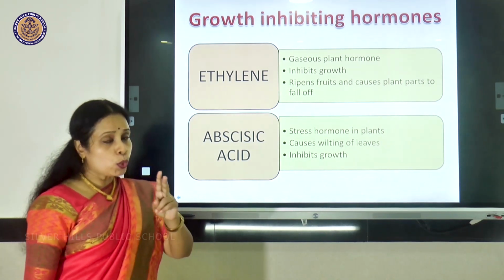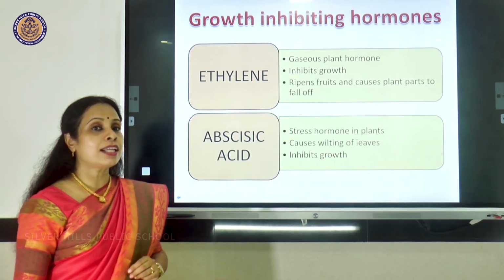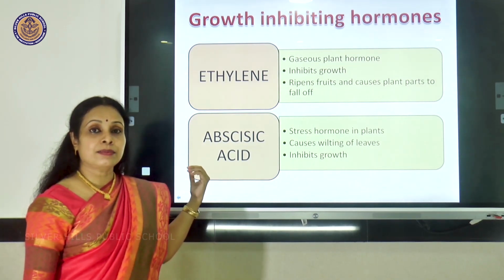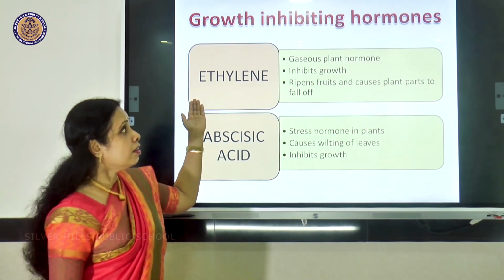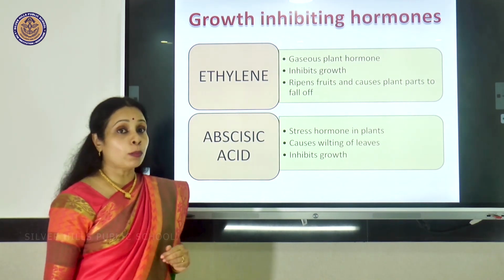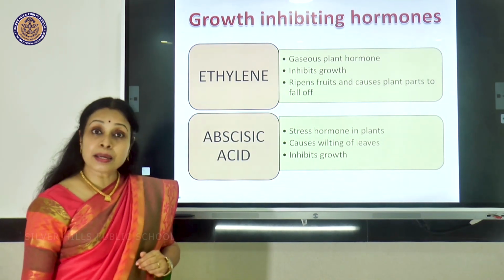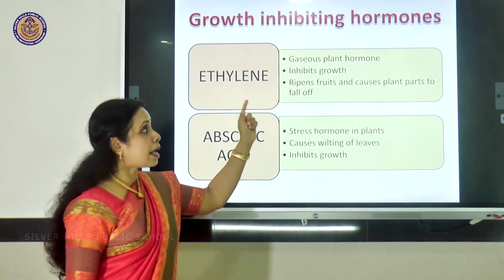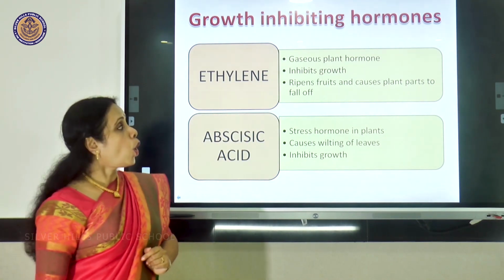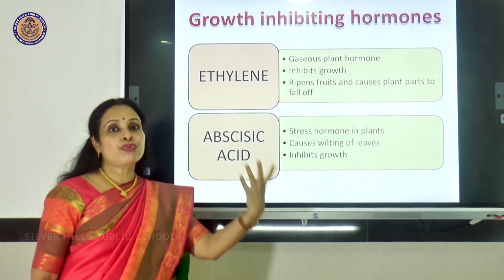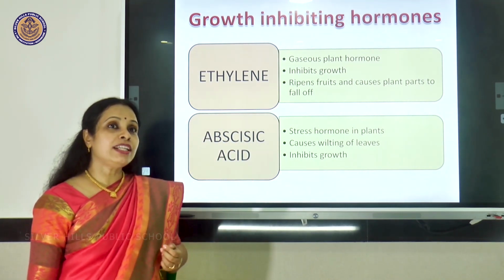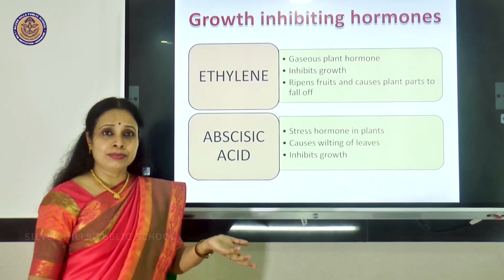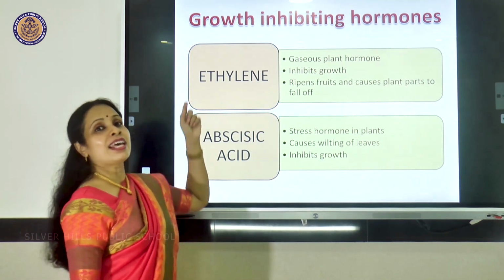Let us look at the two growth inhibiting hormones in plants, ethylene and abscisic acid. Ethylene is a gaseous plant hormone. It inhibits growth. It is what causes ripening of fruits or plant parts to fall off. You will see that older leaves, older fruits, branches and all are falling off. That happens because of ethylene.